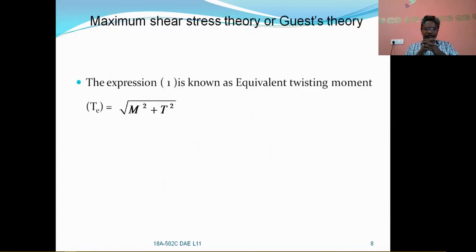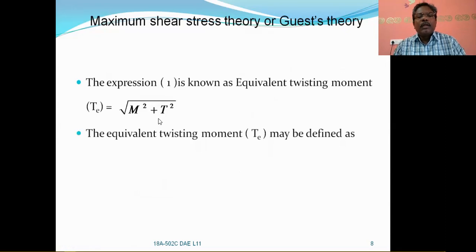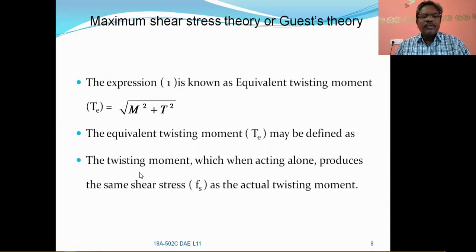In this expression, we know that the equivalent twisting moment Te is equal to the root of M square plus T square. The equivalent twisting moment Te may be defined as the twisting moment which, when acting alone, produces the same shear stress as the actual twisting moment.